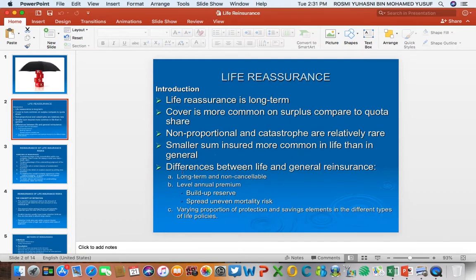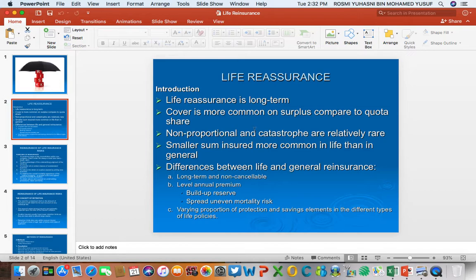Okay, and then the life reinsurance cover is more commonly arranged on surplus, not on quota share. The reason is that when life reinsurance is arranged on a surplus basis, the insurance company manages to get more capacity compared to the small capacity which can be arranged through quota share. So it is a question of having more capacity. That is why surplus is more common than quota share for life reinsurance.